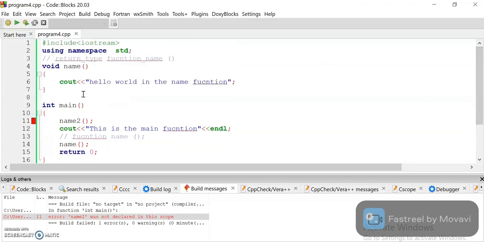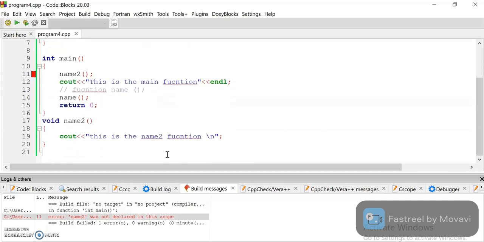When we define a function above the main function, the compiler simply finds it, so when we call it, no error comes. But when we define a function below the main function, the compiler comes to the main function and then exits the main function, so nothing will happen below this.